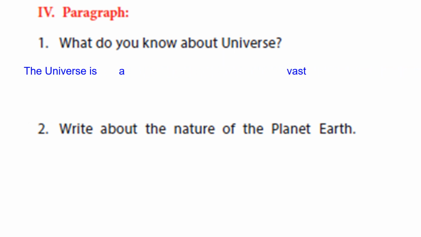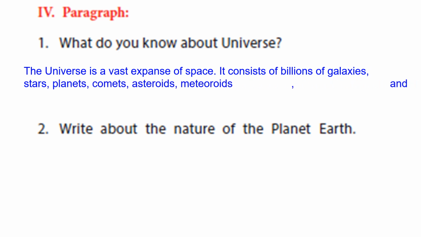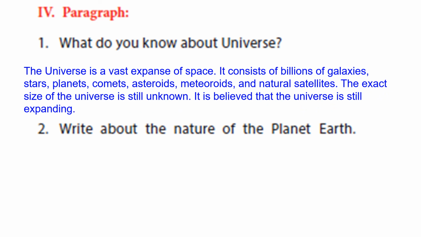The universe is a vast expanse of space. It consists of billions of galaxies, stars, planets, comets, asteroids, meteorites, and natural satellites. The exact size of the universe is still unknown. It is believed that the universe is still expanding.